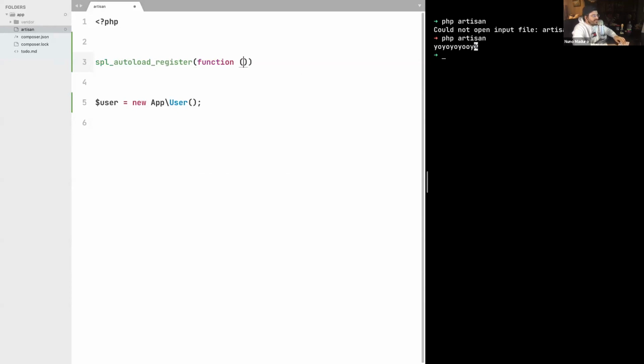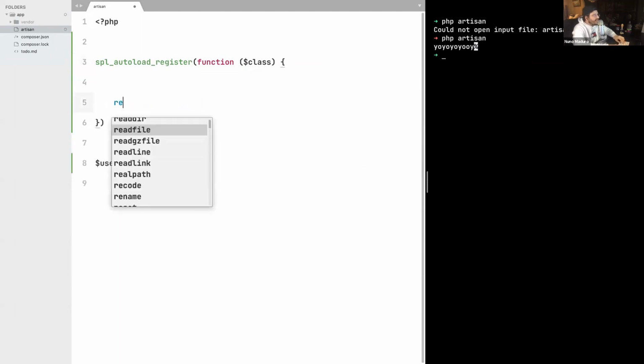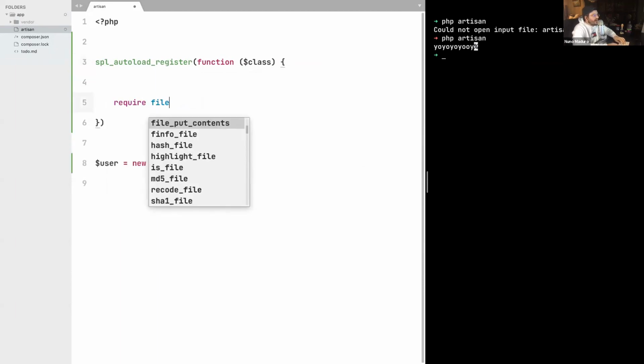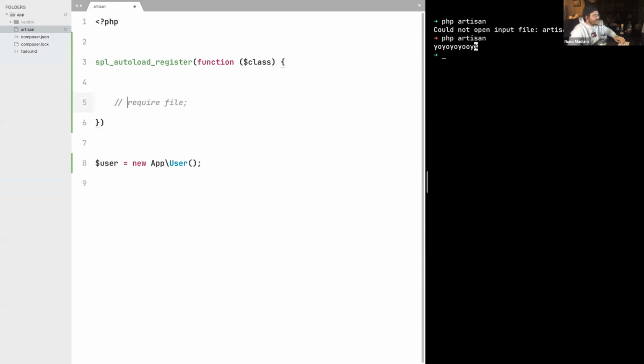This function receives a closure whose first argument is the class itself, and then Composer will require the file that contains this class. This is exactly what Composer does behind the scenes, besides downloading all the packages to our vendor directory.